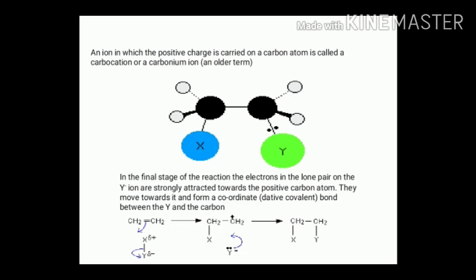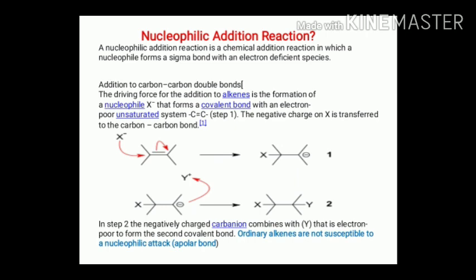Now let us see nucleophilic addition reaction. Nucleophilic addition reaction is a chemical reaction in which a nucleophile forms a sigma bond with an electron deficient species, and the driving force for the addition to alkene is the formation of a nucleophile.